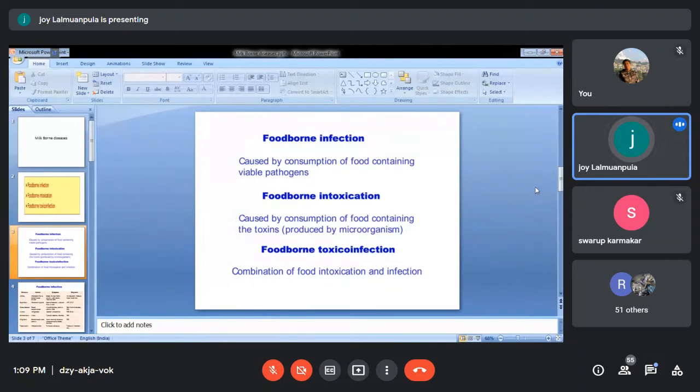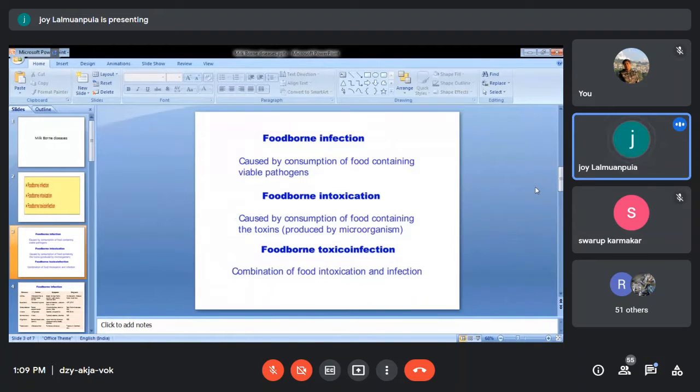Foodborne intoxication: here you're taking food, and in that food there are preformed toxins. The organisms may or may not be present, but their preformed toxins are present in the food that you're consuming.